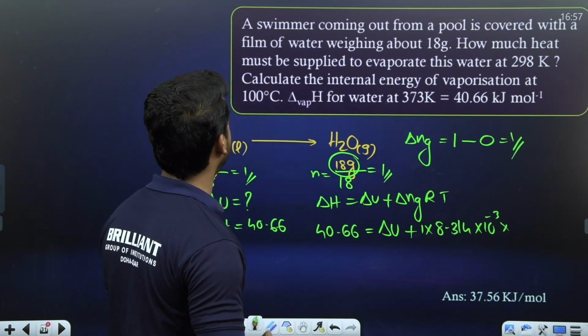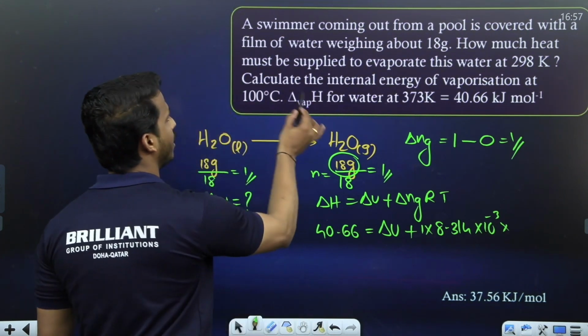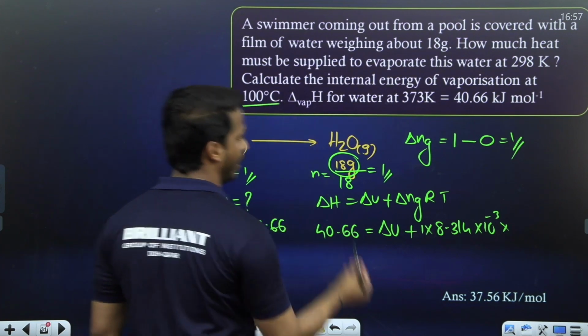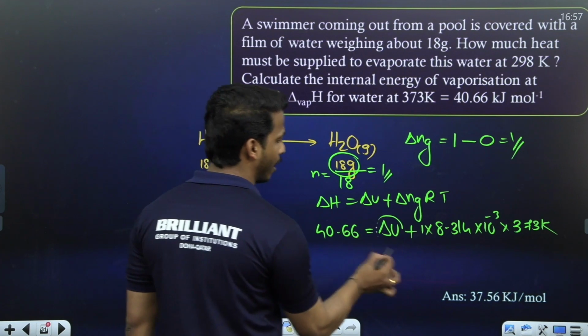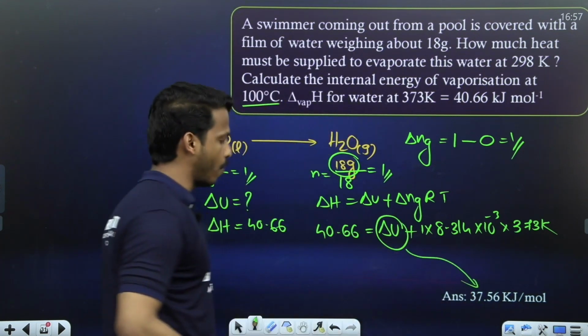What temperature are they asking? Calculate the internal energy of vaporization at 100 degrees. 100 degrees means 373 Kelvin. Okay, calculate the value of delta U, 37.56.